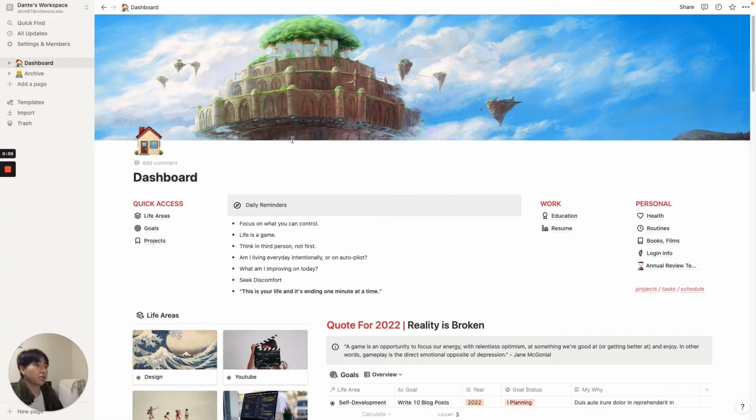This is pretty much my dashboard or home base, and it's an overview of everything I see every time I launch Notion. And I'm not going to be going through everything due to the fact that some of these things are self-explanatory, like my resume, and so I'm only going to be going through the things that need explaining.